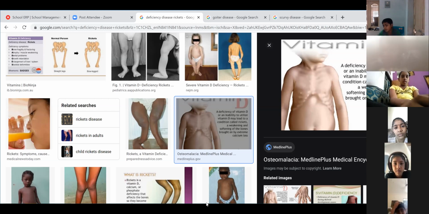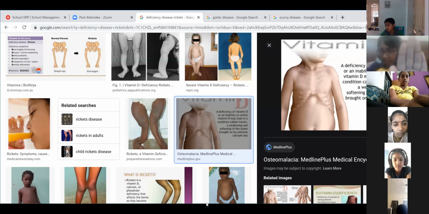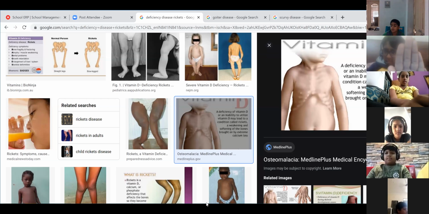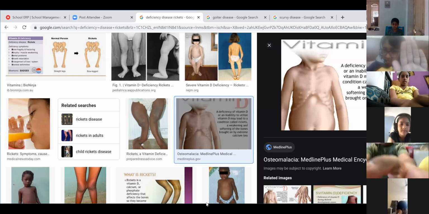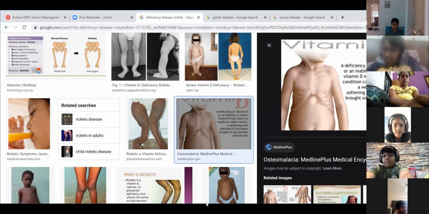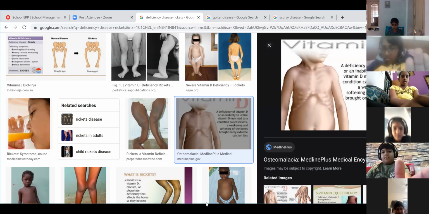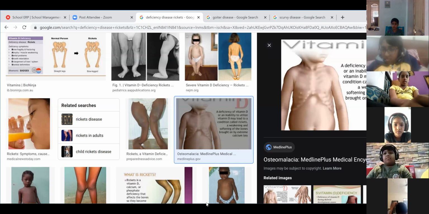Okay, yes, Devishi? Tell me a few symptoms of the patient who is suffering from this disease, rickets. What happens in the patient if they don't have vitamin D? What symptoms do they show? Ma'am, the legs will go cross, and the chest will be like a pigeon chest, protruding out. The bones will be protruding out. Okay.